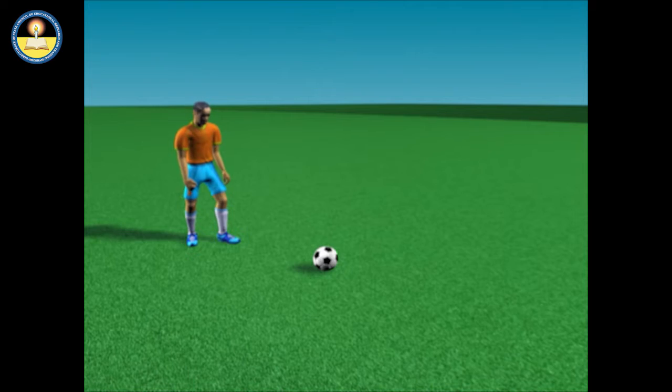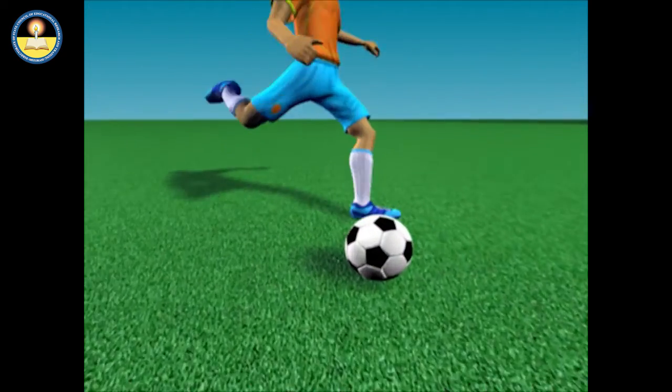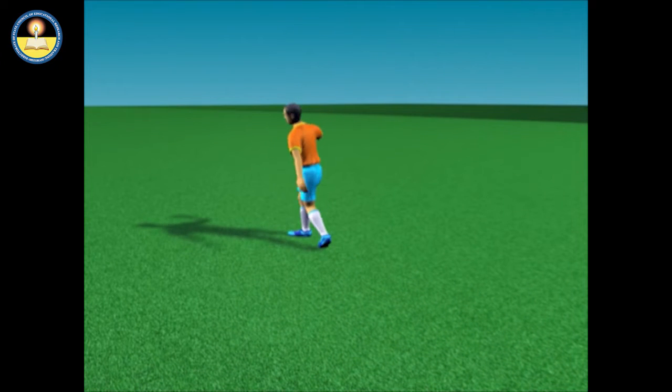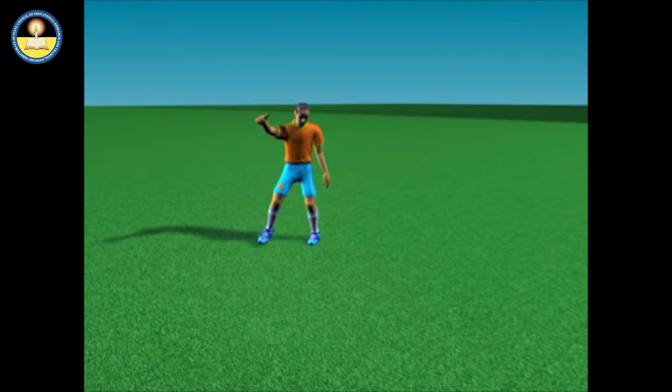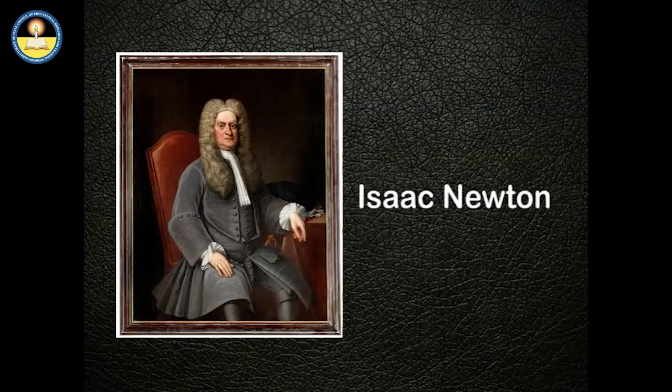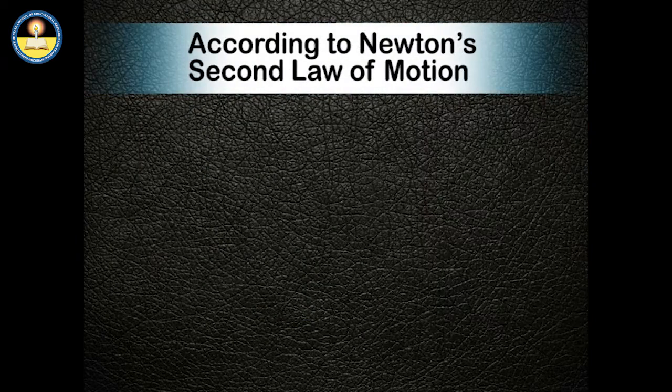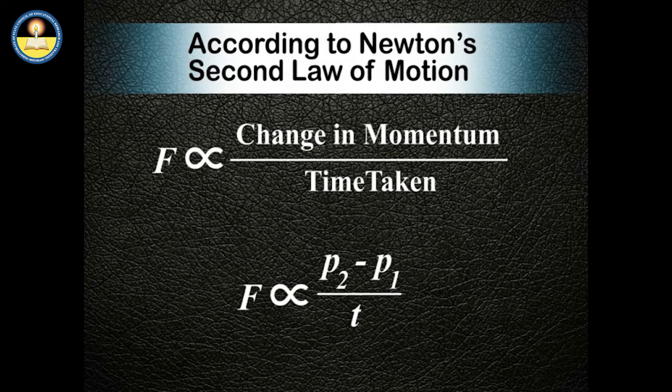Similarly, when we hit a ball, we apply an unbalanced force to the ball that produces a change in its momentum. In order to measure the quantitative effect of force, Newton introduced the concept of momentum. According to Newton's second law of motion, the time rate of change in momentum of an object is directly proportional to the external force applied on it, and the change in momentum is in the direction of the force.